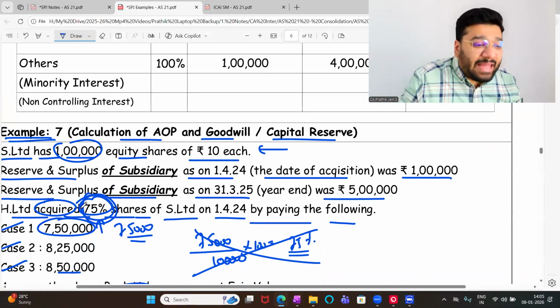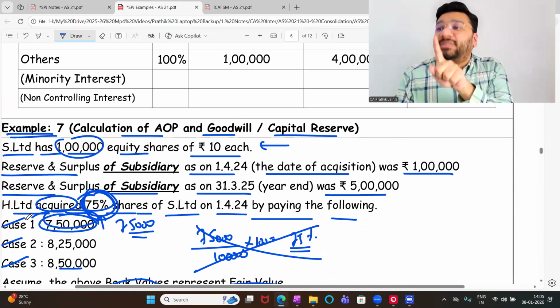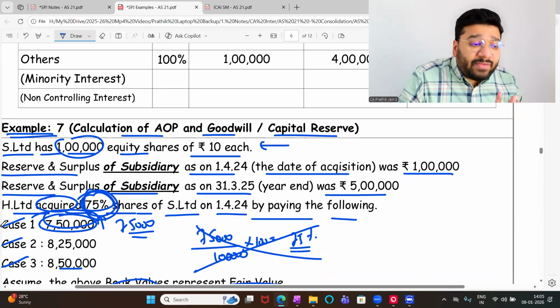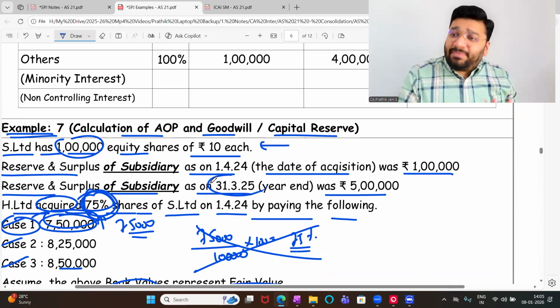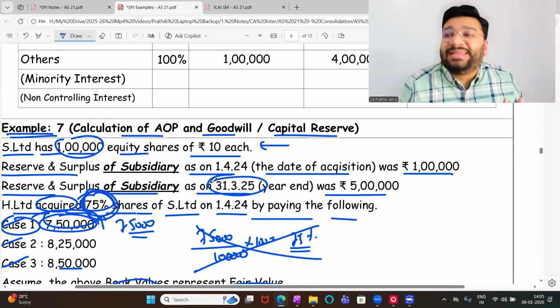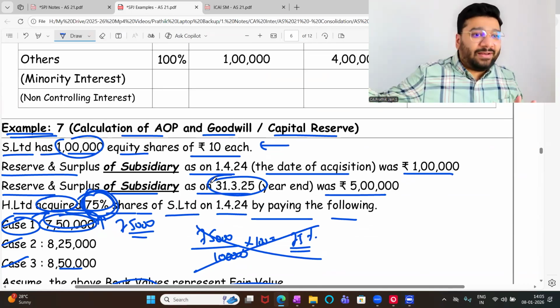How much is investment? 7,50,000. This is on the date of acquisition. Sir, in the question, they'll give investment on 31st March 25. Doesn't matter. On 1/4/24 also it was same 750 only. Because the investment value will not change. It will not change because it is long-term investment.